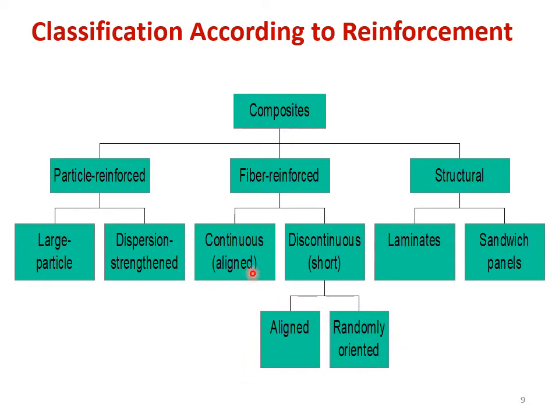Okay, right. And particle reinforced composites, particles are mostly added to the matrix to reduce the cost and to act as a filler, which improves the dimensional stability. So it is classified as large particle or dispersion strengthened, whereas structural composites will be classified as laminates and sandwich panels. So we will be briefly discussing what a laminate is in the next slides.